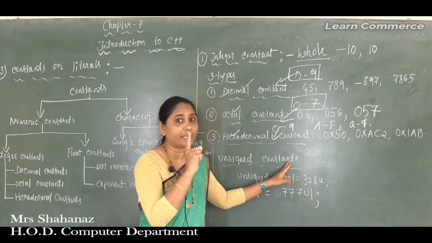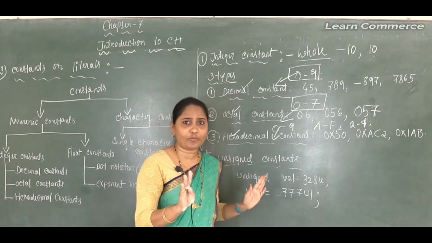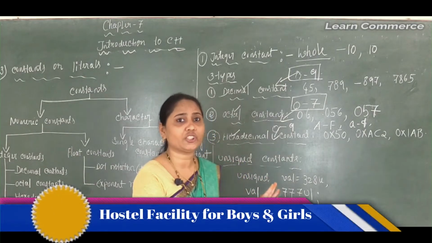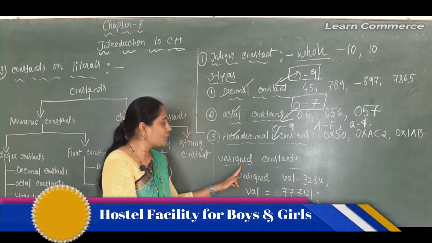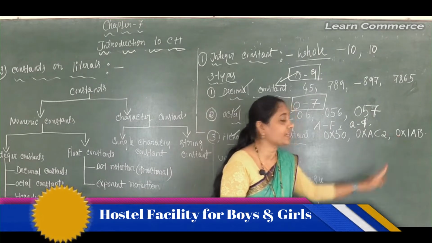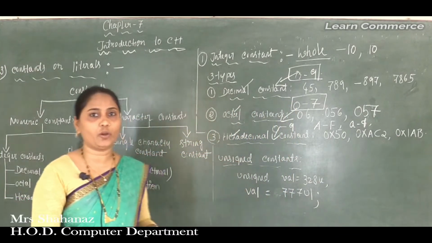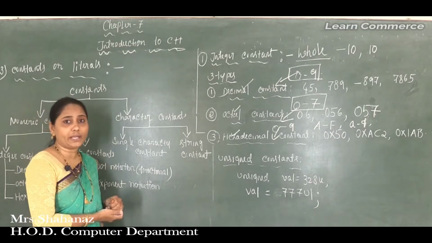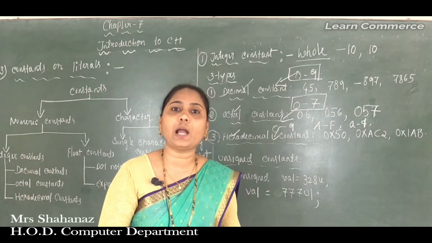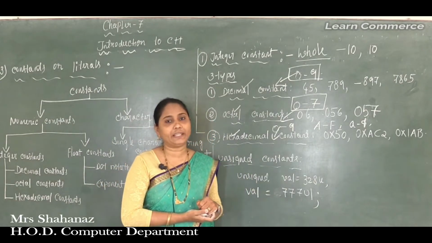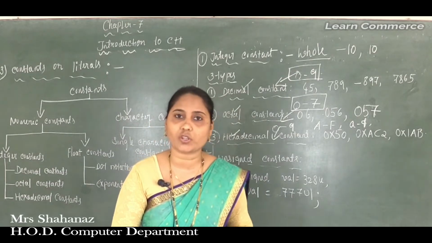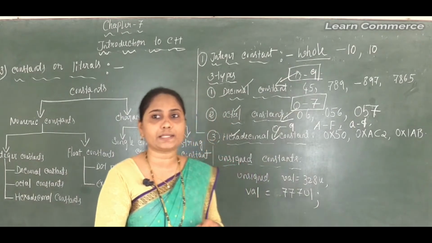Okay, the x can be capital or small letter, it makes no difference in this case. So 0x or 0X is used to differentiate it from a decimal number. Examples: 0x50, 0xac2, 0x1ab. So all of these are examples. After completing that, in the case of the integer constant, we know it is a whole number without any fractional part and always begins with a digit. Such integer constants are of 3 types: the decimal constant, octal constant and the hexadecimal constant.